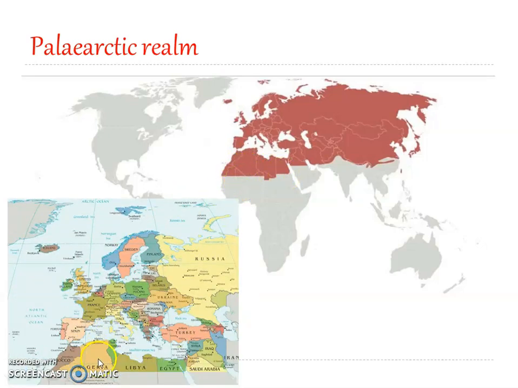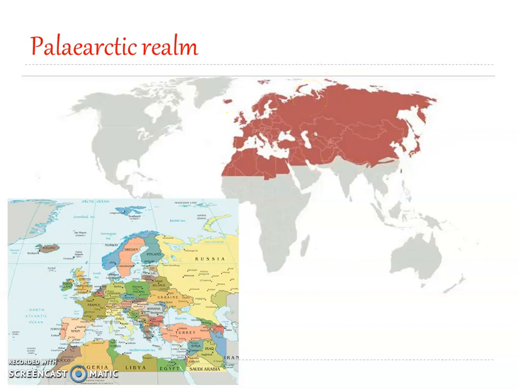Here you can see this is Algeria, Libya, Egypt. This part is Morocco, and this is the Middle East part. Then the whole of Europe over here, then Russia, Mongolia, China. We have Japan over here. So all this comes under the Palearctic realm.